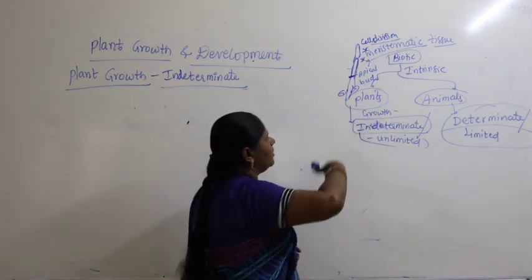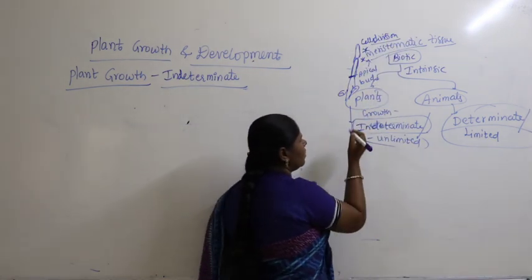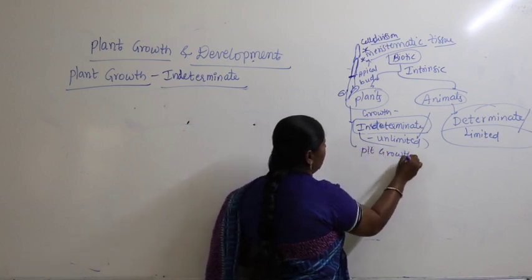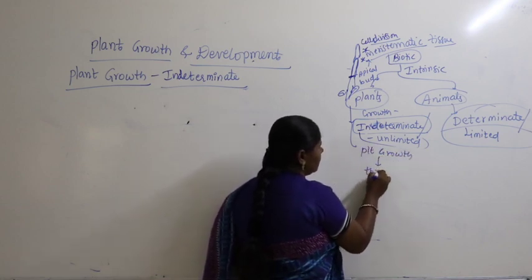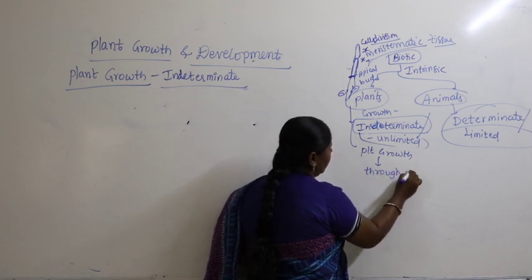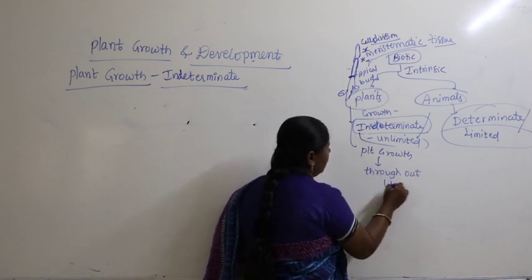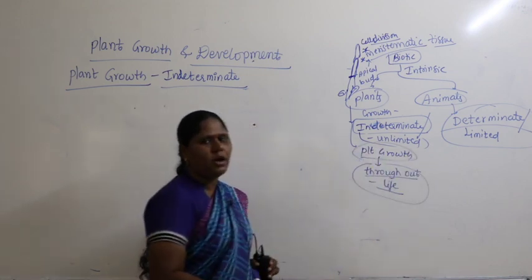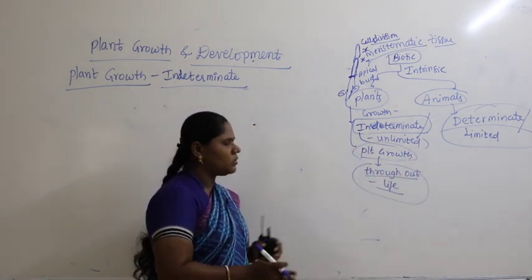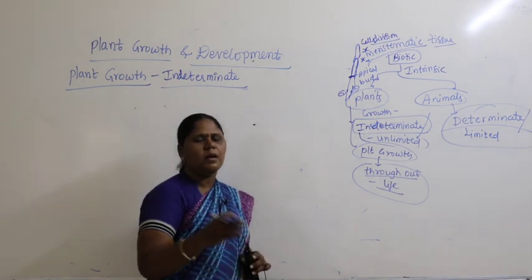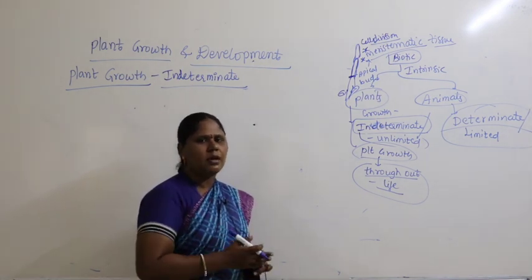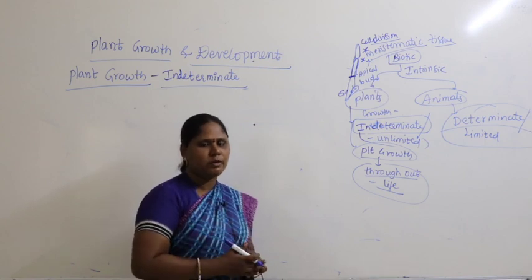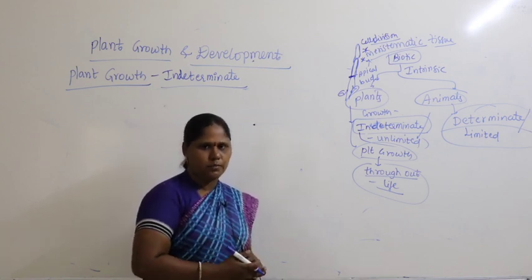So, here the plant growth occurs throughout their life. Not in all plants, but in most of the plants, growth occurs throughout their life. Like tallest plants, eucalyptus, or if you take gymnosperm, Sequoiadendron, they are the tallest plants.